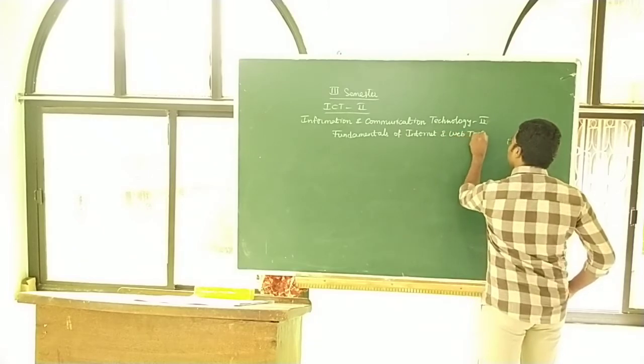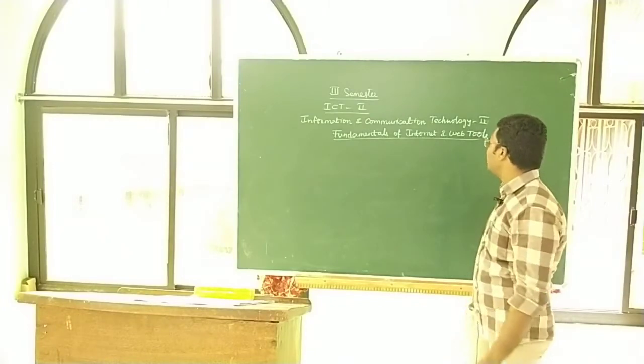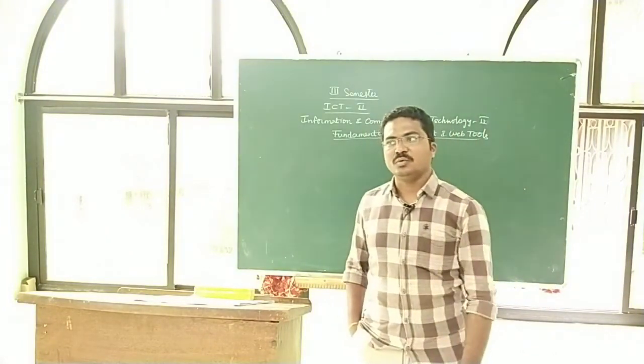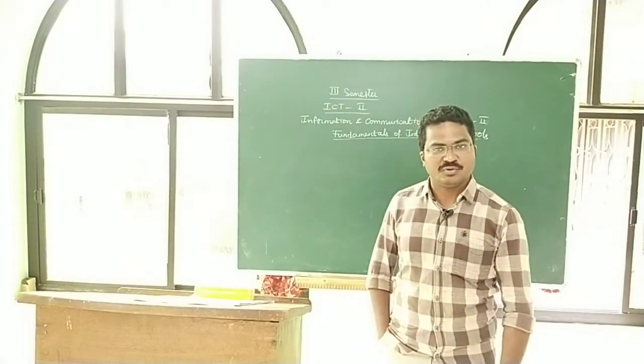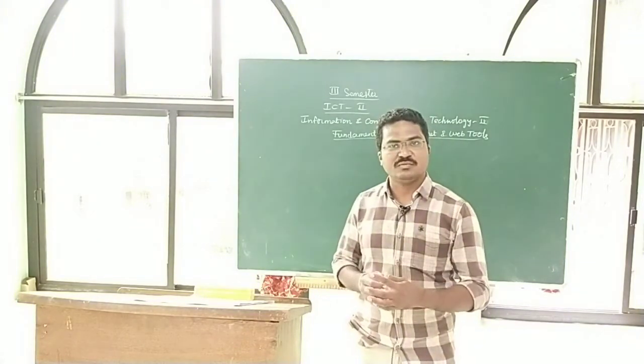This is the paper title you have to learn about in third semester. So in this semester we learn what the requirements are for using internet on our computer system, and how many different types of technologies we use.